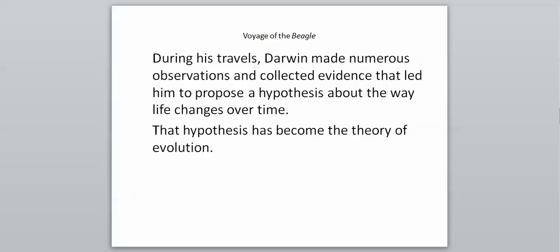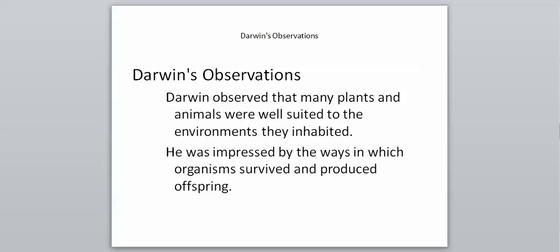And so this hypothesis over time actually became a theory because it has been tested, it has been proven to be true, and we call this the theory of evolution. So what were these numerous observations that he made? So Darwin observed that many plants and animals were suited to environments that they inhabited.